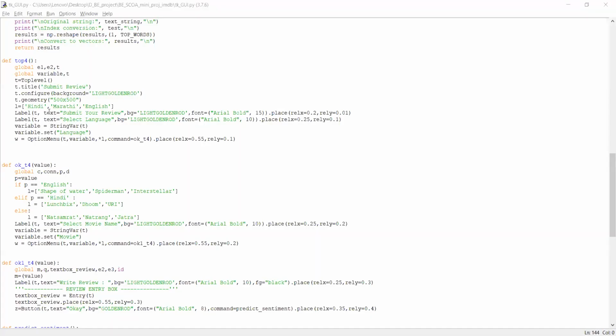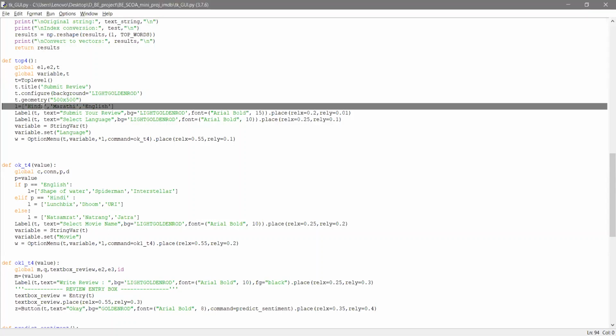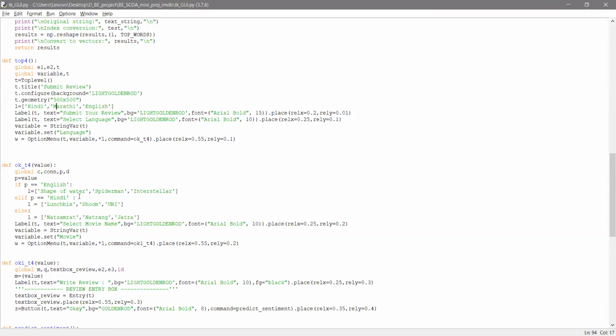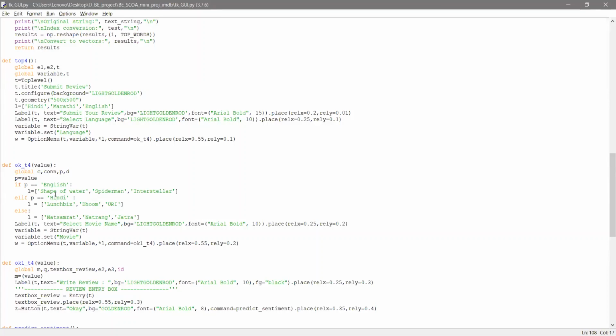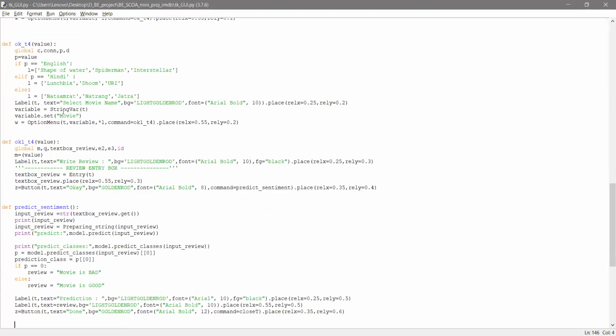In the backend, the tkinter library has been used. Here is the drop down list for Hindi, Marathi, English, and accordingly the movies are displayed. The main thing that happens is taking the input of the review.